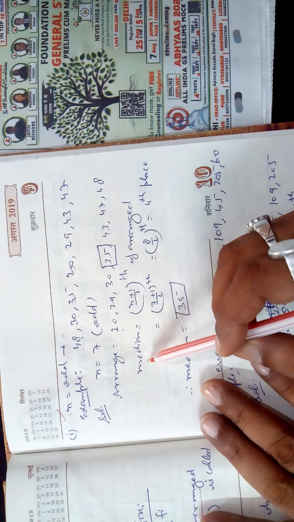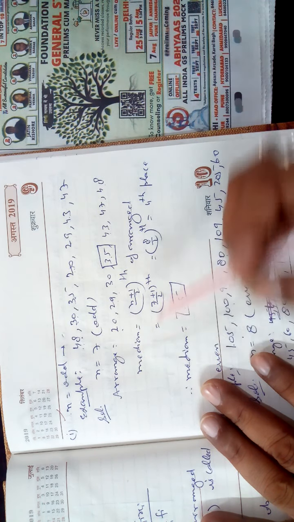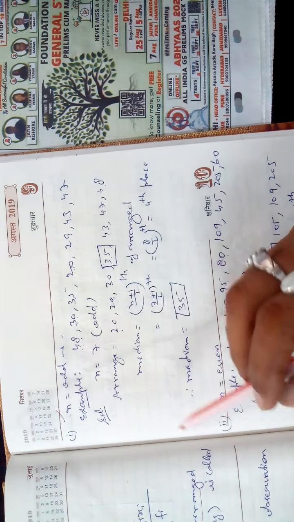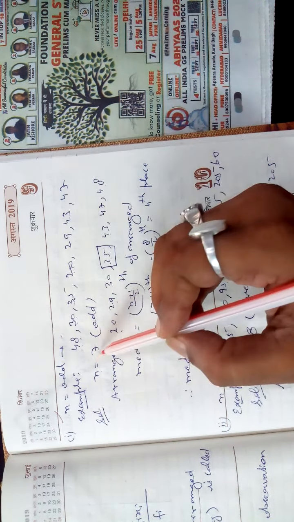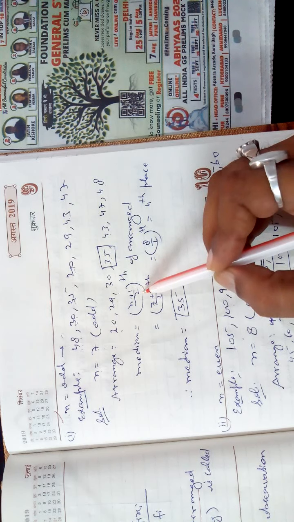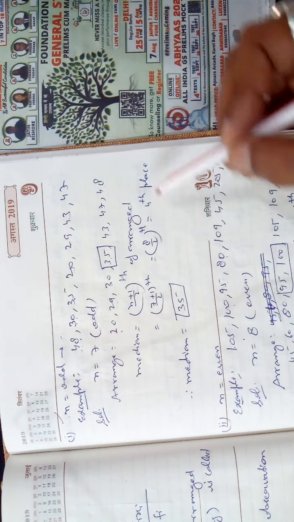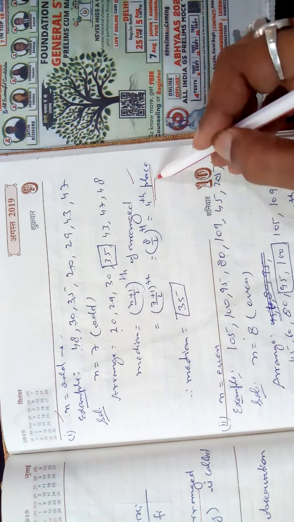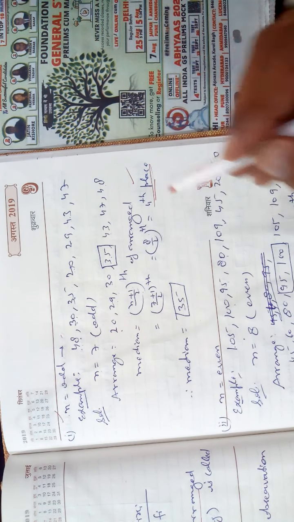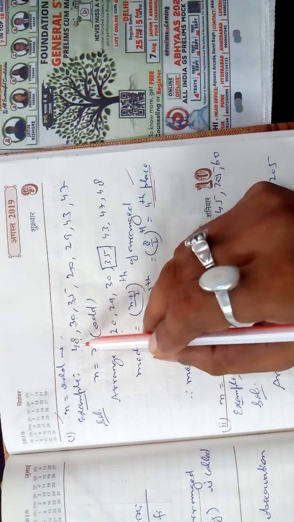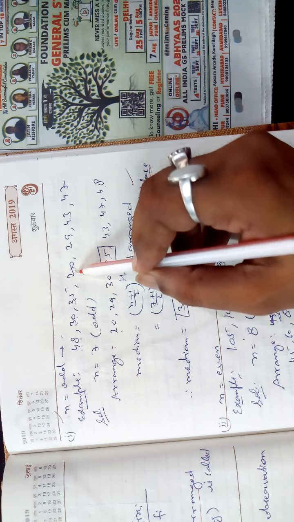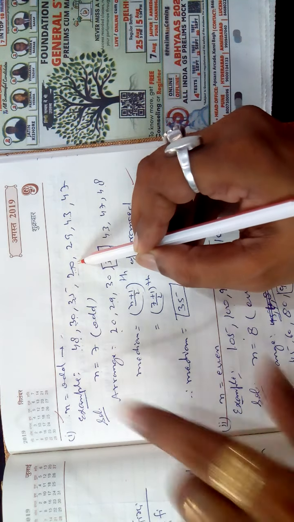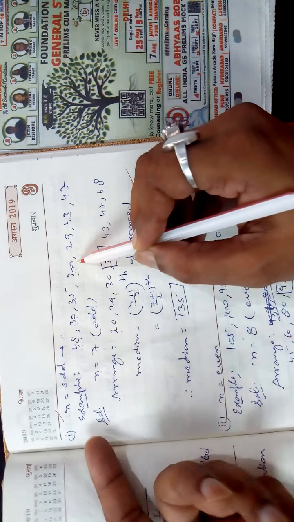Now, what is the median? By the formula, median is (n plus 1) by 2th place. N is 7, so 7 plus 1 is 8, 8 by 2, the 4th place value. 4 is not the median; the 4th place value is the median. I was counting wrongly from the unarranged data.